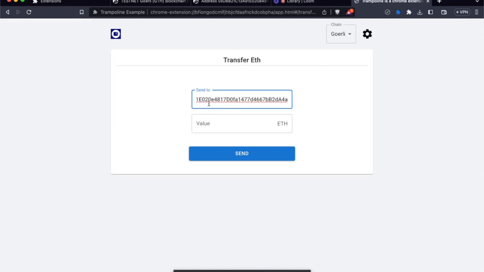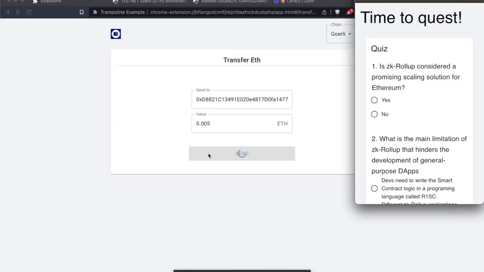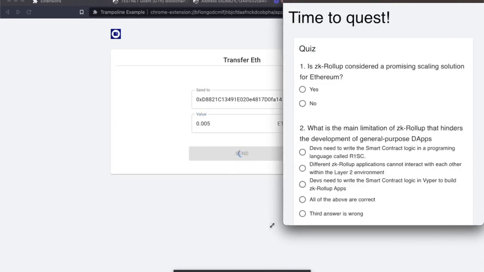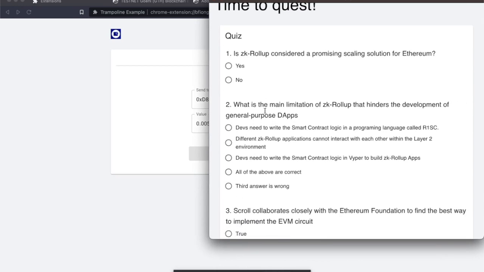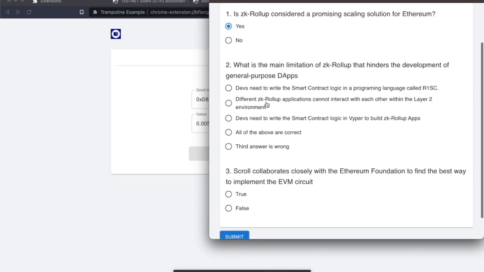So, as a user, I don't want to pay for gas, but I want to send some ETH to my friends. And as I am triggered to send my transaction, I have a little quest to fill up. And QuestWallet asks me today about ZK rollups. I think it's a very promising scaling solution in Ethereum.